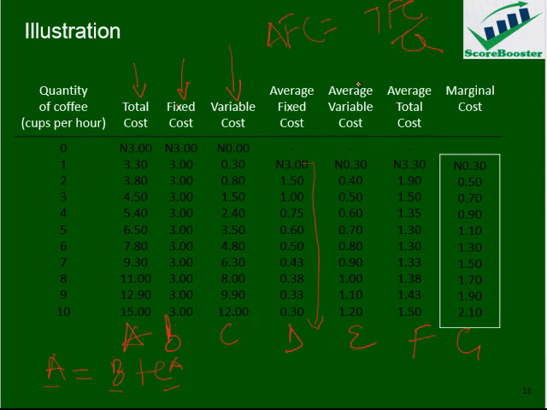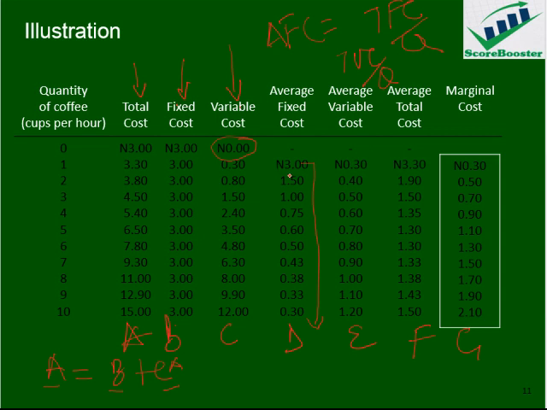Then we move to the average variable cost. The average variable cost is also defined as the total variable cost divided by quantity output. What we are trying to justify here is that if you take your total cost, I've said it before that at the point when we do not produce anything, our variable cost remains 0, and 0 divided by 0 is also 0.